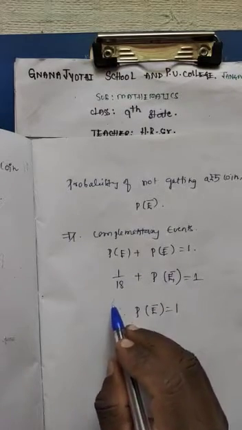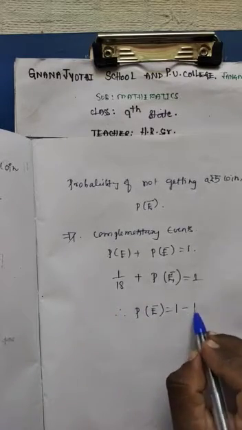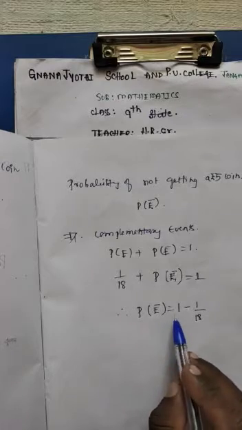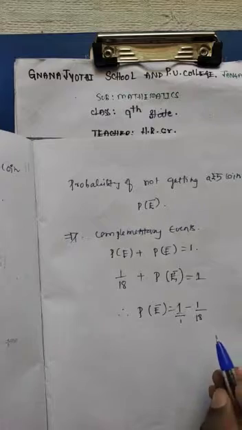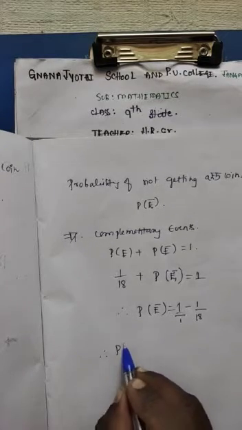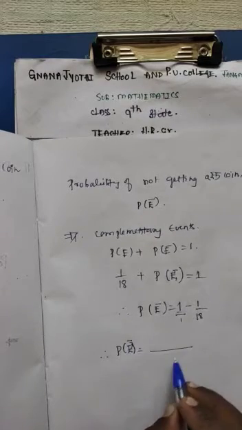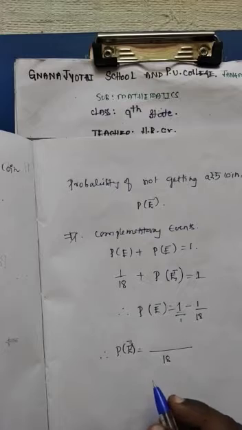So we can transpose 1 by 18 from LHS to RHS. It becomes minus 1 by 18. So P of E bar is equal to 1 minus 1 by 18. Here we have different denominators, so we should take the LCM of the denominators. The LCM of 1 and 18 is 18.